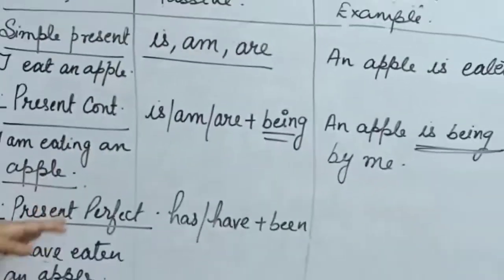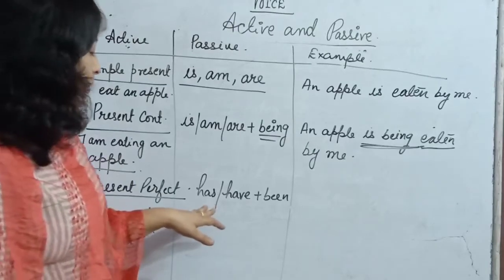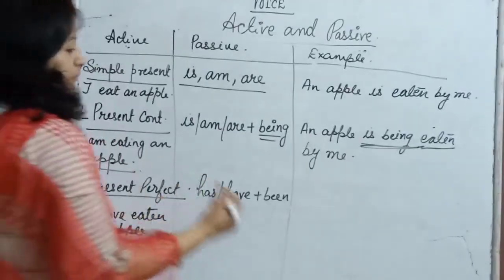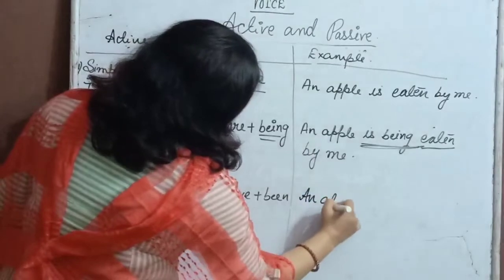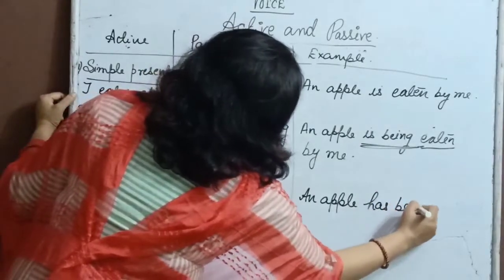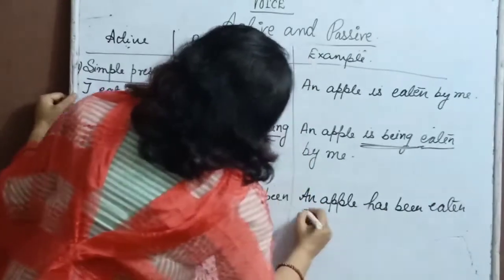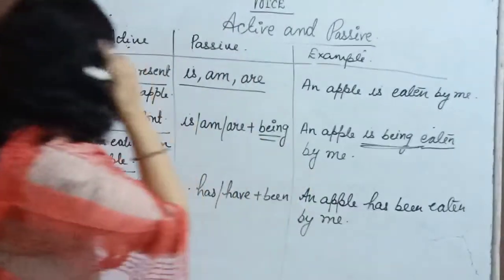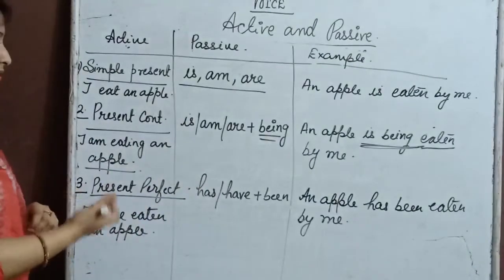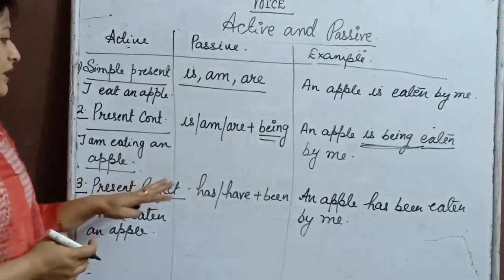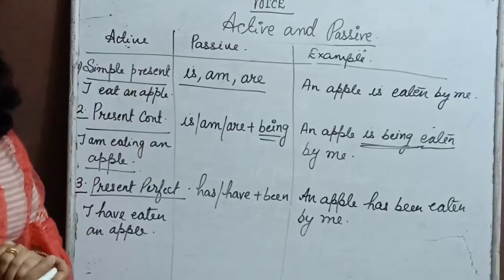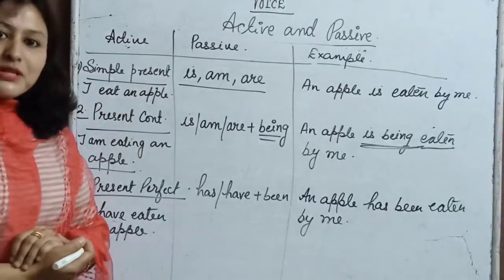Okay, in present perfect, I have eaten an apple. So what do we use here? With has and have we use been. So I have eaten an apple will be changed like, an apple has been eaten by me. Okay. So present perfect will change this way. So this is our table. You can note it down in your copy if it is required. And you can also note down the conversion, active to passive. I hope present form must be clear to you.